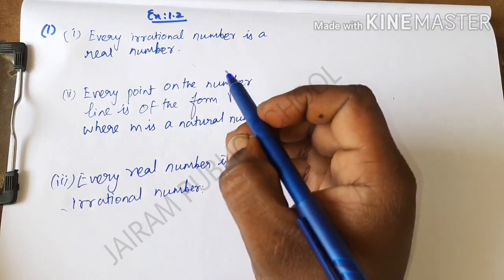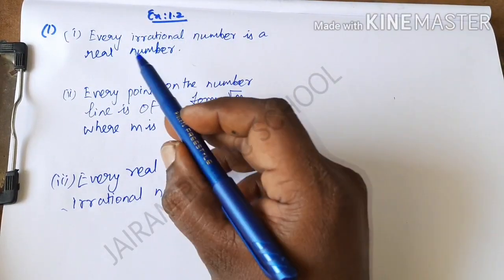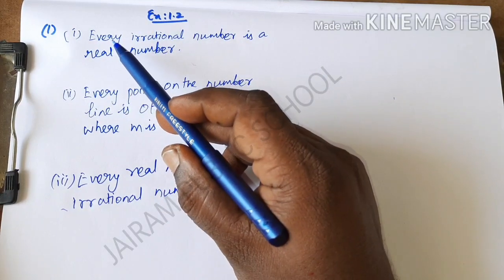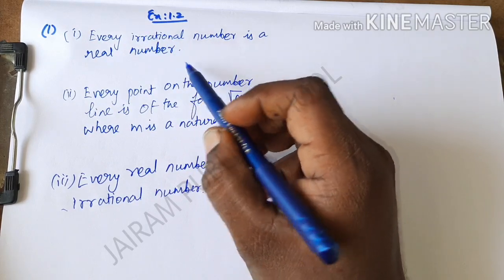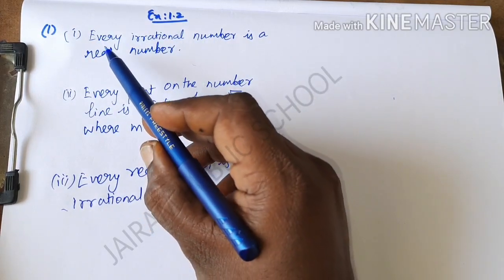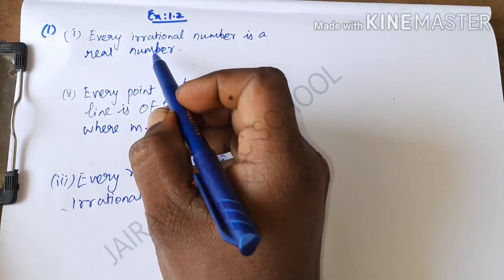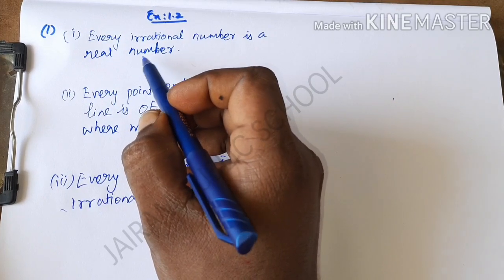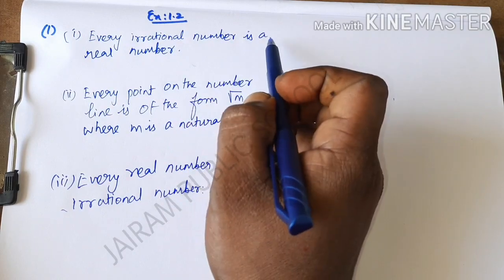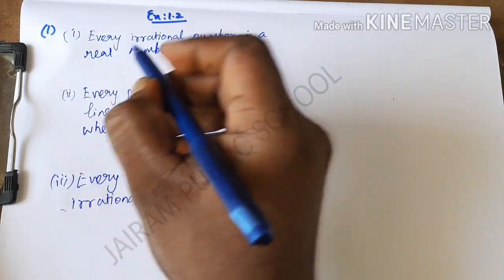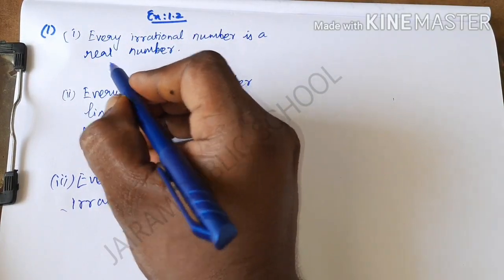I am going to explain the NCERT solution, exercise 1.2, class 9 CBSE. The first question is, you have to state whether the following statements are true or false. Justify your answers. In that, the first statement is, every irrational number is a real number. Read the questions twice. It is true, because real numbers consist of rational numbers and irrational numbers.